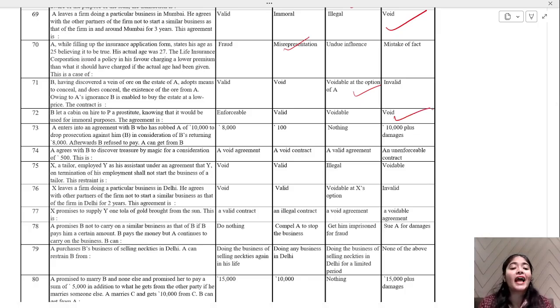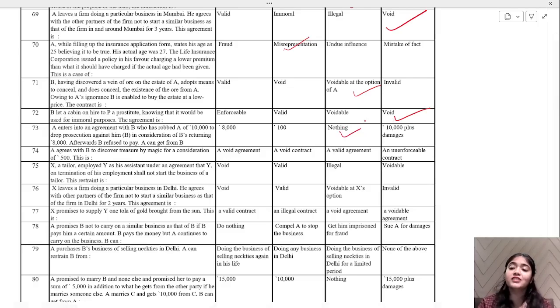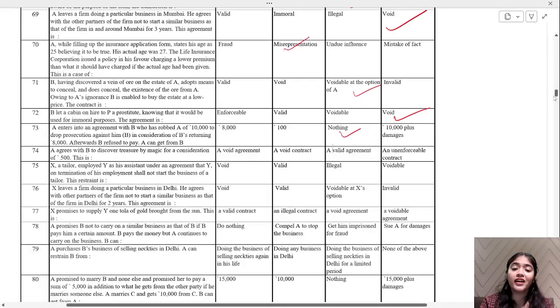A enters into an agreement with B, who has robbed A of 10,000, to drop prosecution against him. In consideration of B returning 8,000, afterwards B refused to pay. How much can A get from B, or nothing? He'll get nothing because you are agreeing with the robber. That is not right. So you are not going to get anything. That is an illegal agreement you entered into.